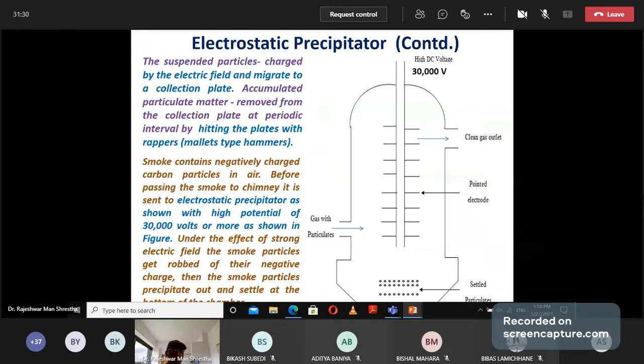Smoke mainly contains carbon, and carbon is a negatively charged particle. Under the influence of this electric field, the carbon particles will become chargeless, and they will settle at the bottom of the device and be collected. The particulate matter at the bottom can be removed at regular intervals.